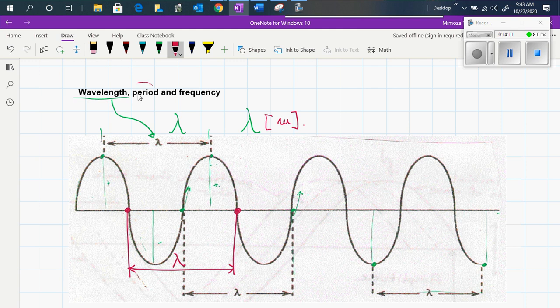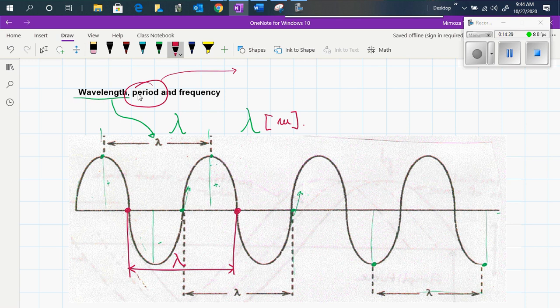On the other hand, period and frequency follow the same logic as we did in simple harmonic motion. Period is the time that completes one, we said one revolution, now it is one cycle.